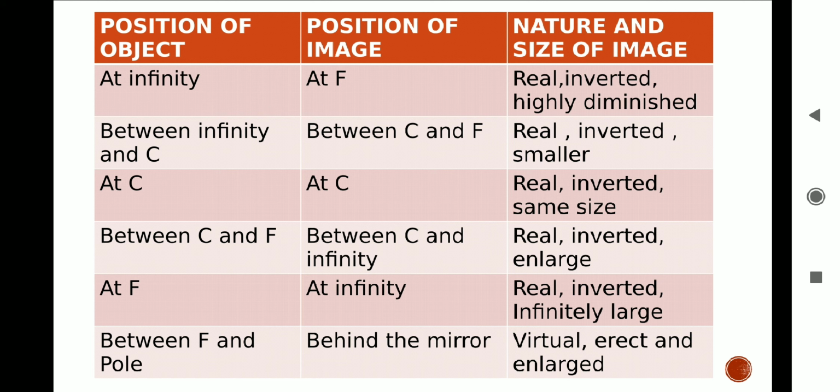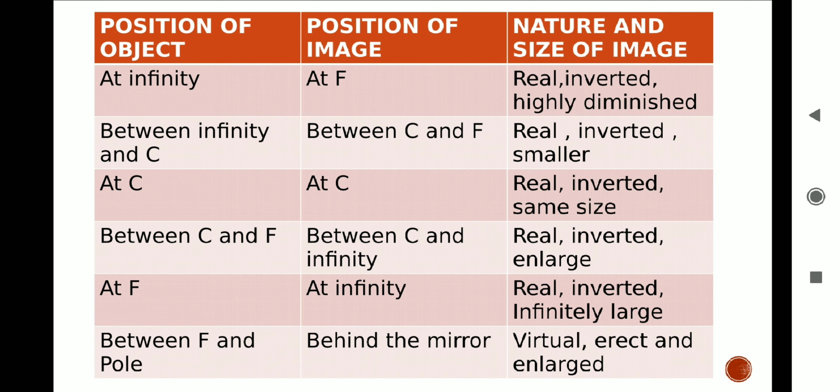Look into the table for the first case. When object is at infinity, the image is formed at focus, and when object is placed at focus, image is formed at infinity. It is a vice versa of each other. While the second case is formed between infinity and center of curvature, when image is formed between center of curvature and focus. Look into the fourth row of the table.